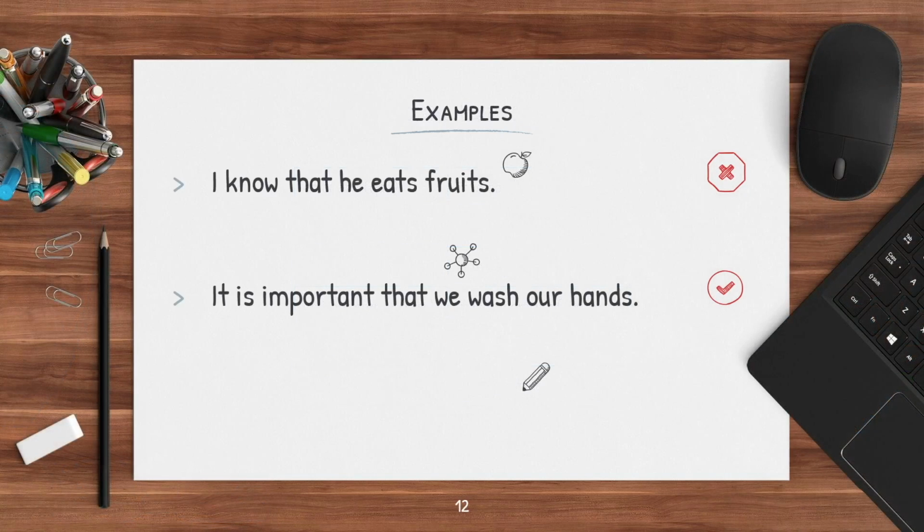Last example, I wish we could go to school. So I wish, that's a desire. So of course, we need to use the subjunctive.